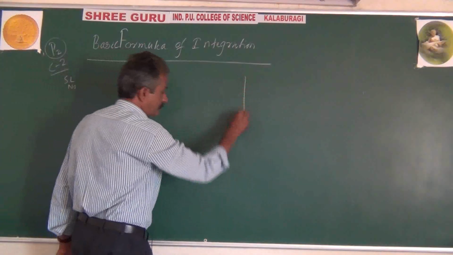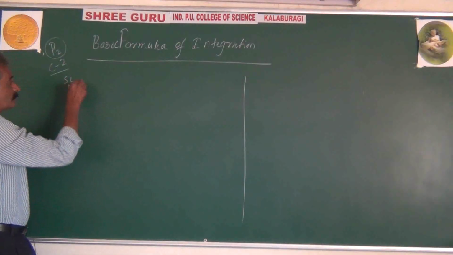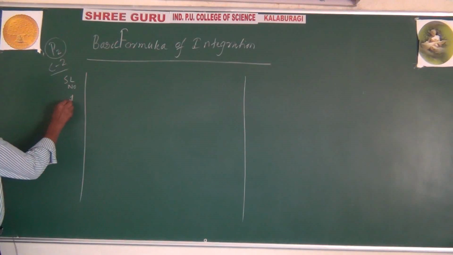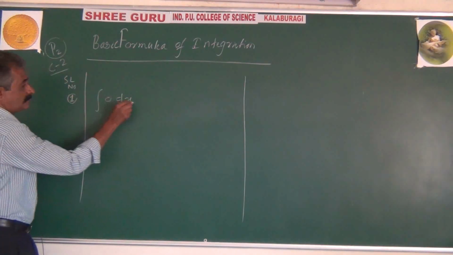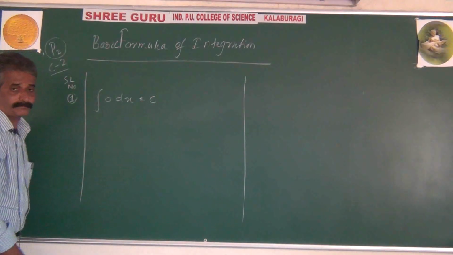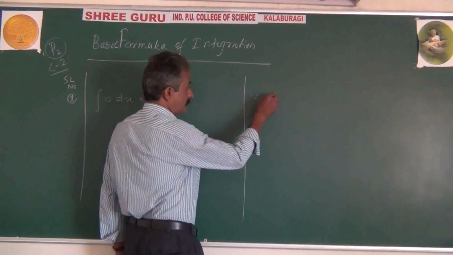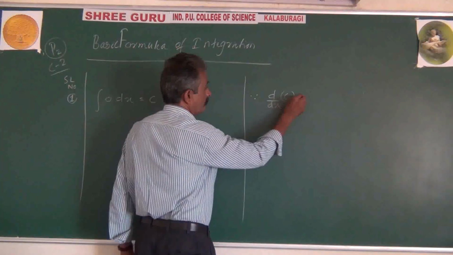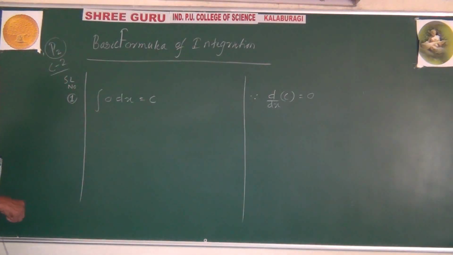And here I will give a reason why each formula occurs. First one: integration of 0 dx is equal to constant, since differentiation of a constant equals 0, that's why reversely integration of 0 dx will be constant.